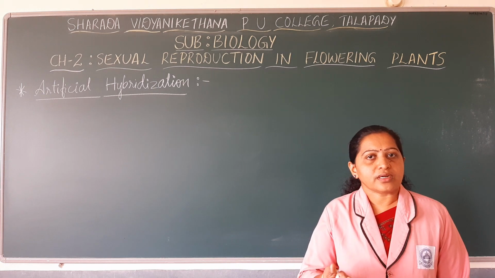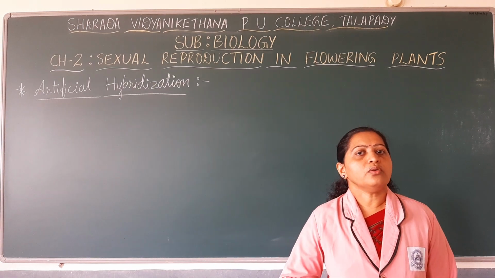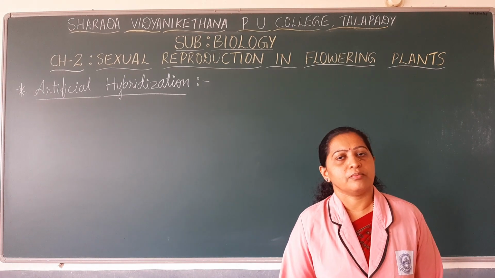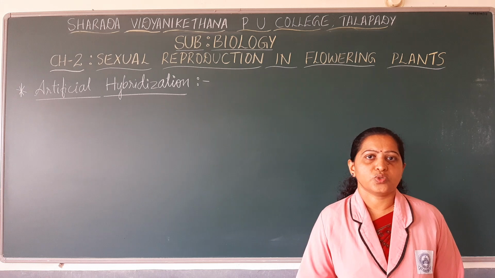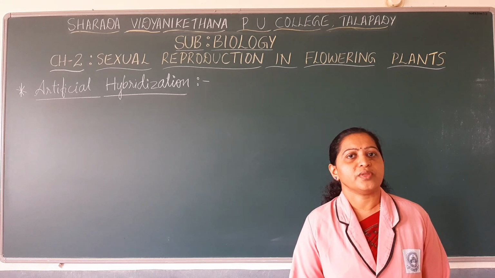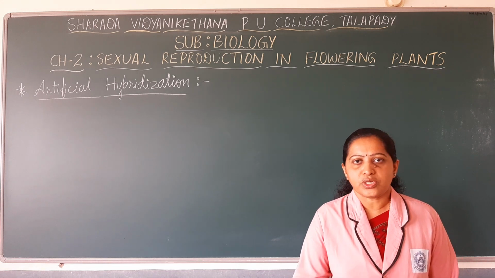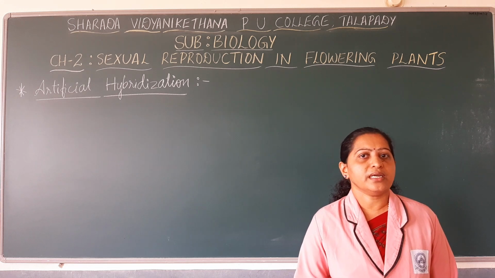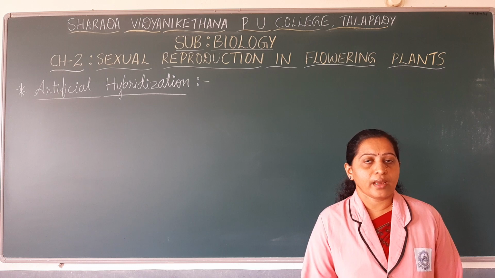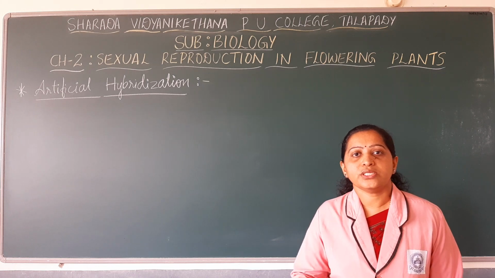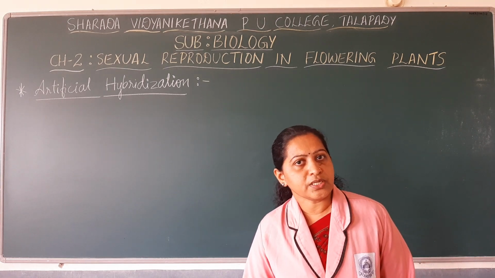So we have discussed in detail how pollination takes place by either biotic or abiotic agents. This kind of pollination is generally a natural process. But there is one more approach where pollination can also be done purposefully.